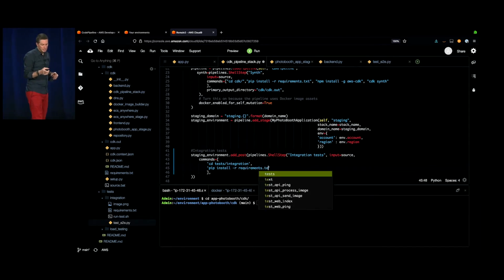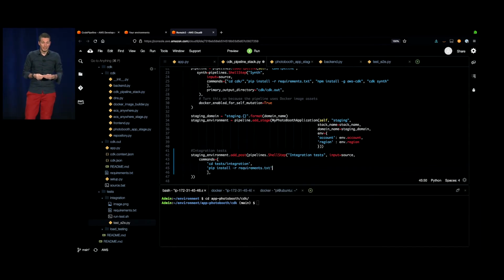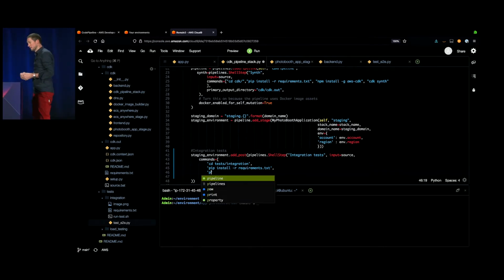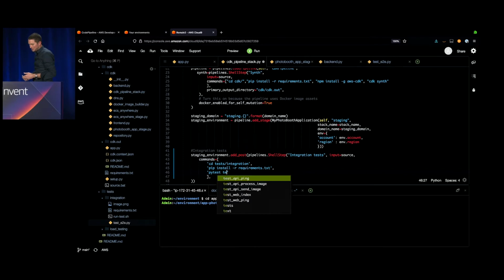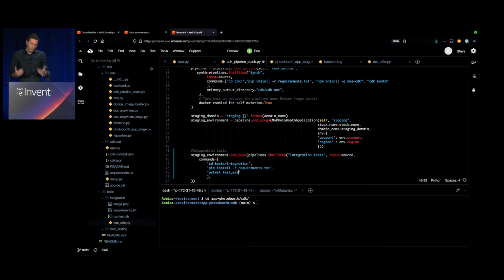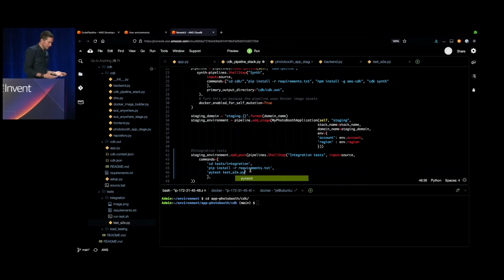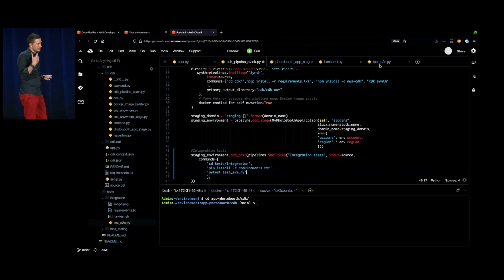So basically, I need to download PyTest, and then once I have everything, I'm going to use PyTest to run my code against my environment. And I said against my environment because the test is expecting some information.